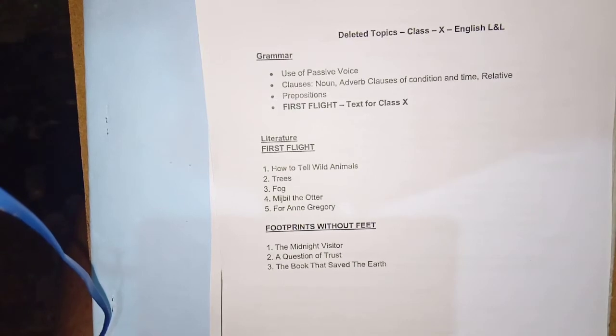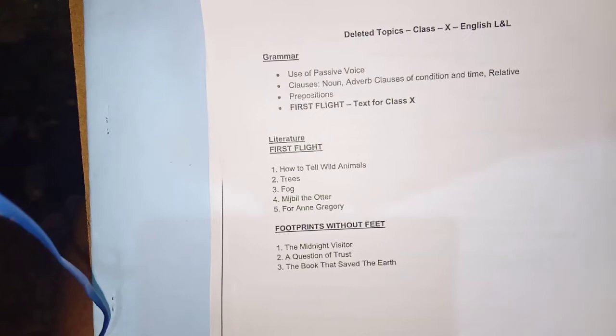If they ask directly, it should be in multiple choice questions. Editing is also a multiple choice question. Don't be confused, my dear. These are the lessons deleted for the board examination. Except these lessons, we have to focus on the other lessons for the board examination.